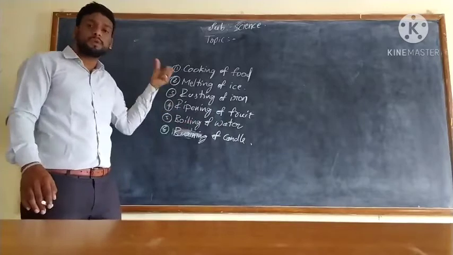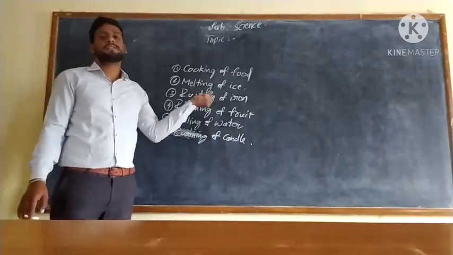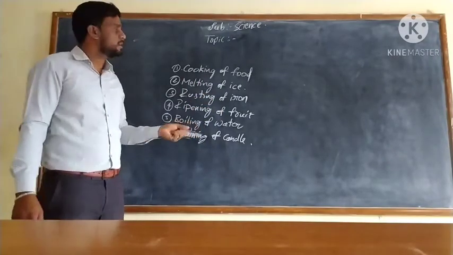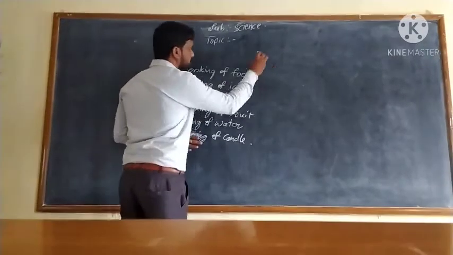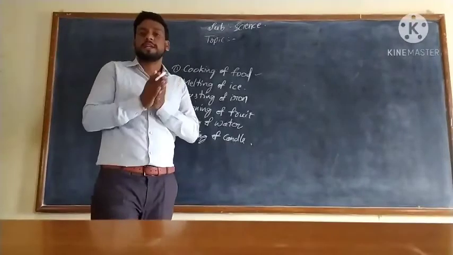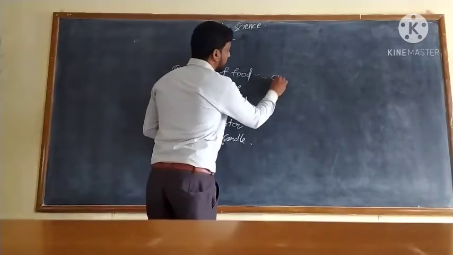Now we need to know, out of these changes, which are physical and which are chemical changes. Let's discuss these changes. The first one is cooking of food. If we cook food, we get a new substance in it. So it is an example of chemical change.